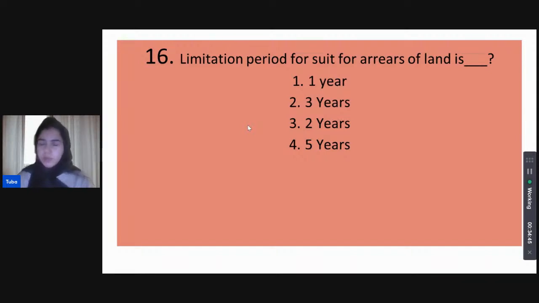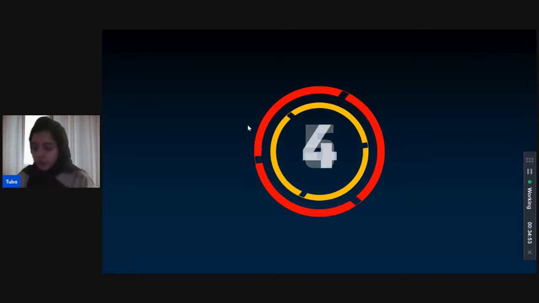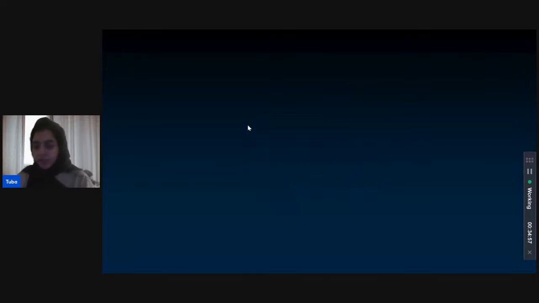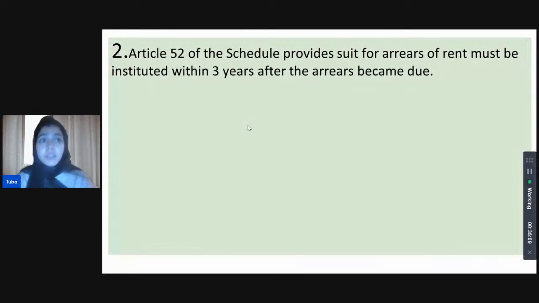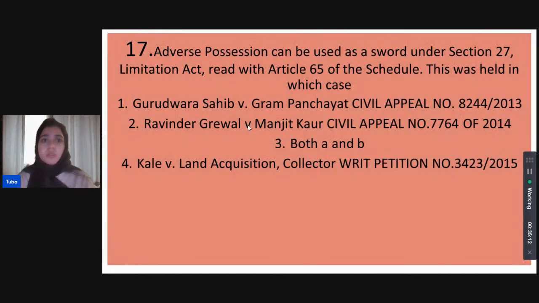Again, let's take a break to revise the schedule a little. Shivani thinks it's 3 years, the limitation period for a suit for arrears of land. And that is correct. Article 52 within the schedule provides the limitation period for suits for arrears of land. It is instituted within 3 years from when the arrears have become due.